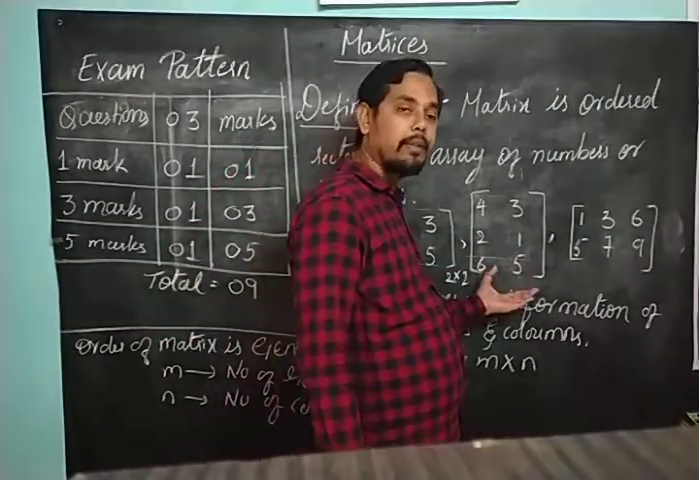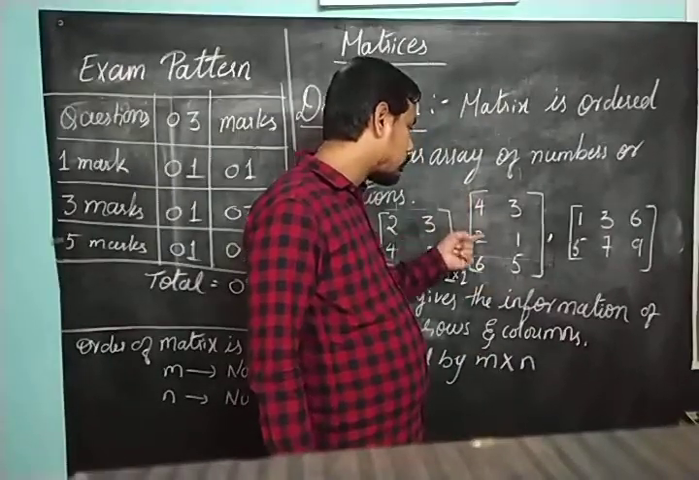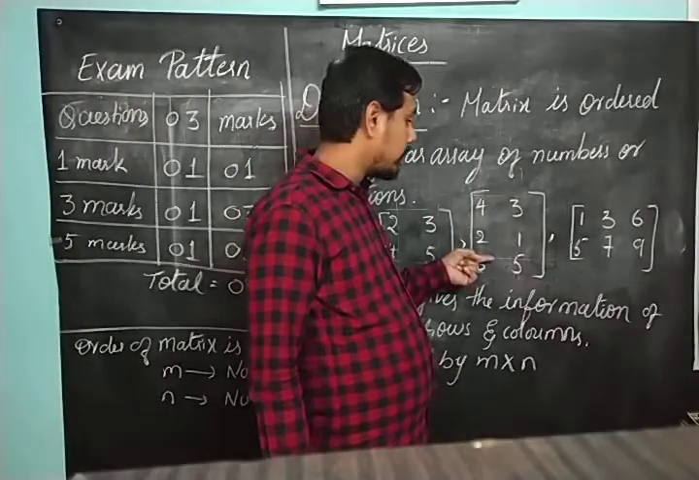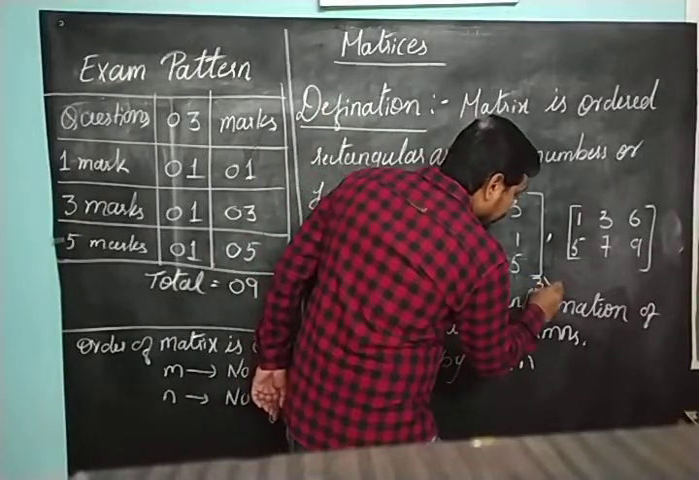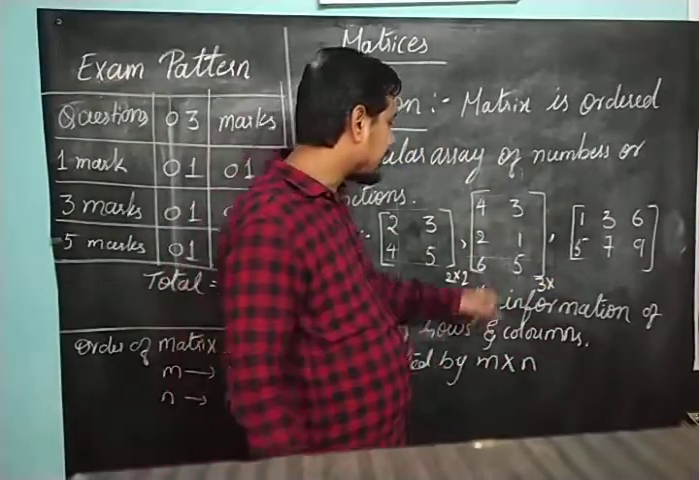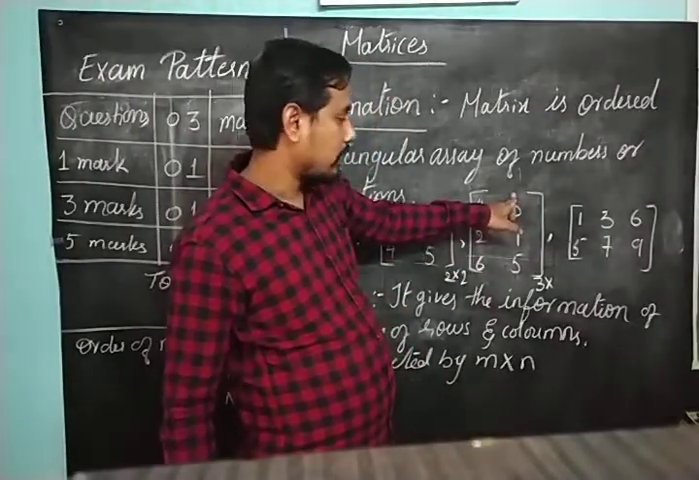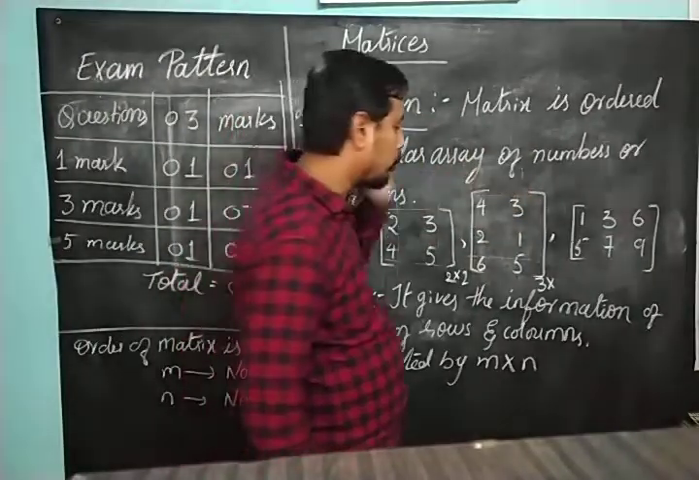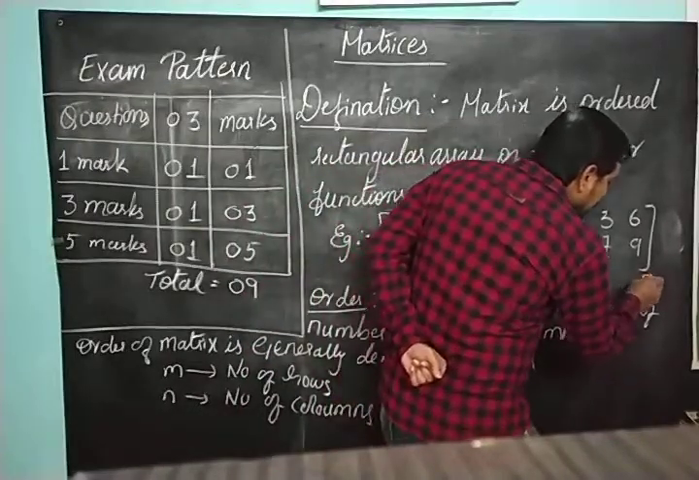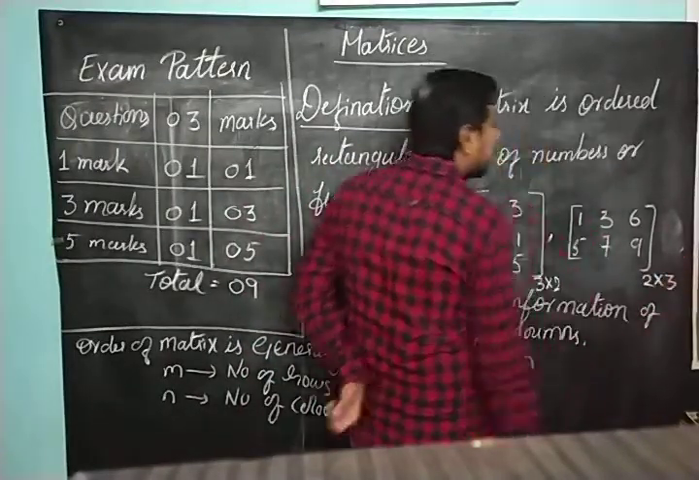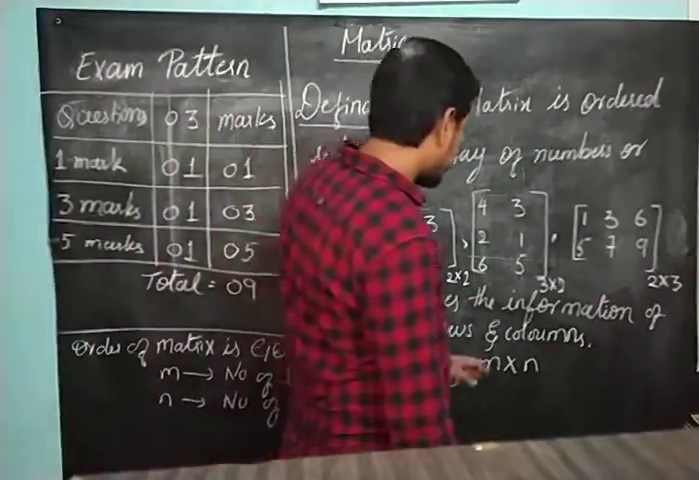Coming to this second example, what is the number of rows? What is the value of m here? 1, 2 and 3. 3 rows. So the value of m is 3. So I can write this as 3 cross. What is the value of n here? 1 and 2. How many columns are there? There are 2 columns. The value of n will be 2. Okay. Coming to third one, I can write this as 2 cross 3 because it is having 2 rows and 3 columns. So the order of the matrix can be written as 2 cross 3.